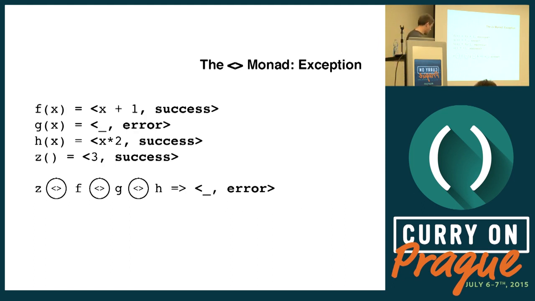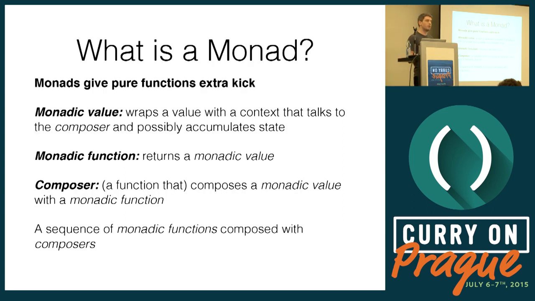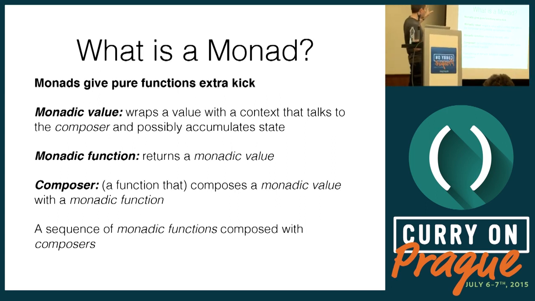Suppose these are our monadic functions, and we chain them together. Pure functions, superpowers. Now, from the perspective of an imperative programmer, I know PFP people have mathematical terms for everything. We don't know about that. So from an imperative programmer's perspective, a monad is a design pattern. And it's a design pattern that's made of 3 parts.